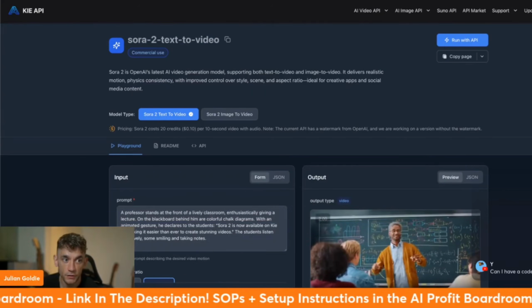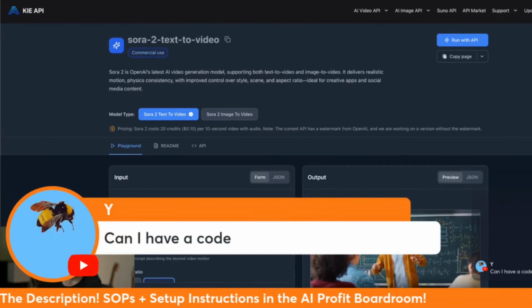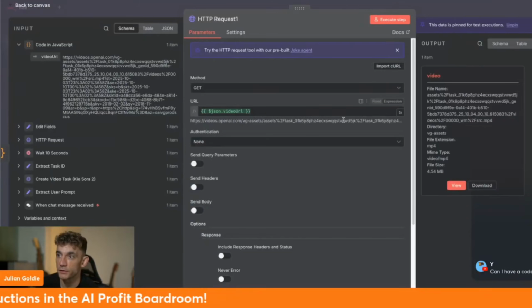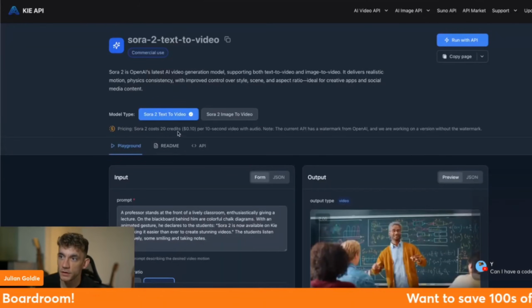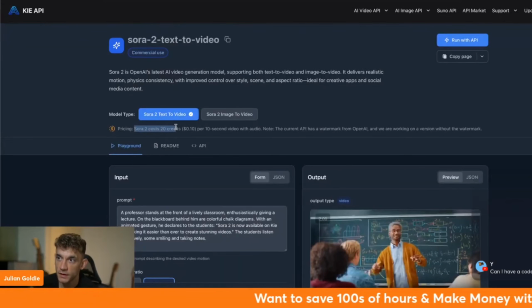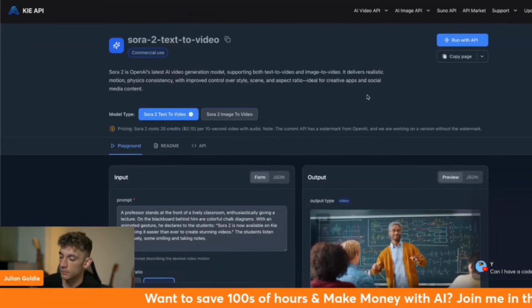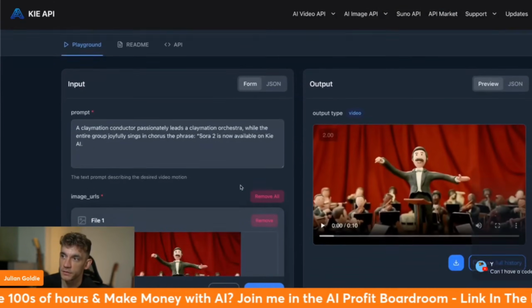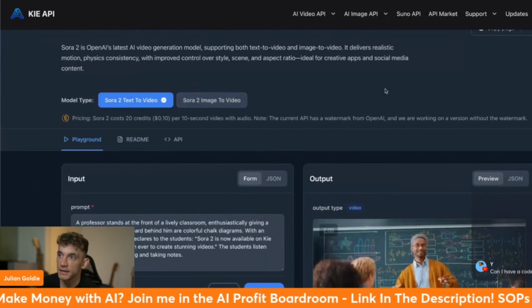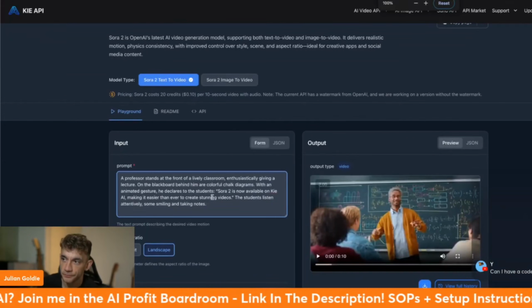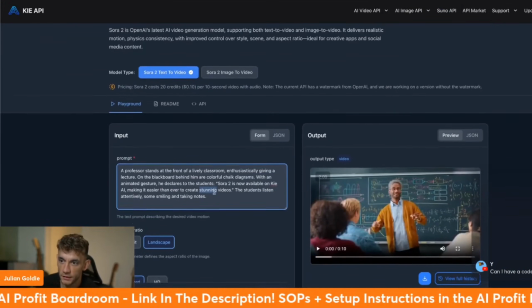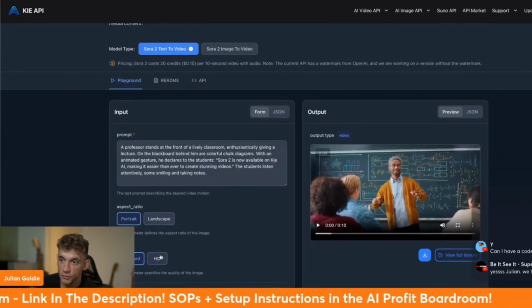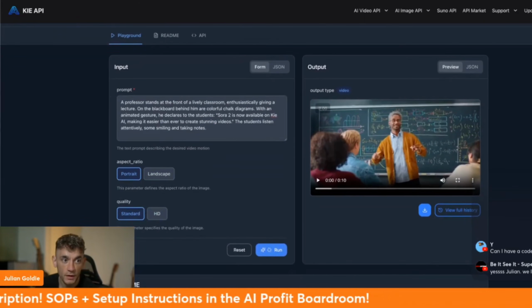Why it says can I have a code? So I don't have a code, but I can show you how to access it via Kia instead and via this automation that I've built for you. And it's actually really cheap to run the videos. Sora 2 costs 20 credits, which is like 20 cents per video, which is pretty reasonable. You can also use image to video as well. So there are two different options. And if you want to use it directly inside Kia, you can actually go down here and start using it inside this section and select between landscape and portrait, HD or standard, etc. And yeah, that's basically how it works step by step.